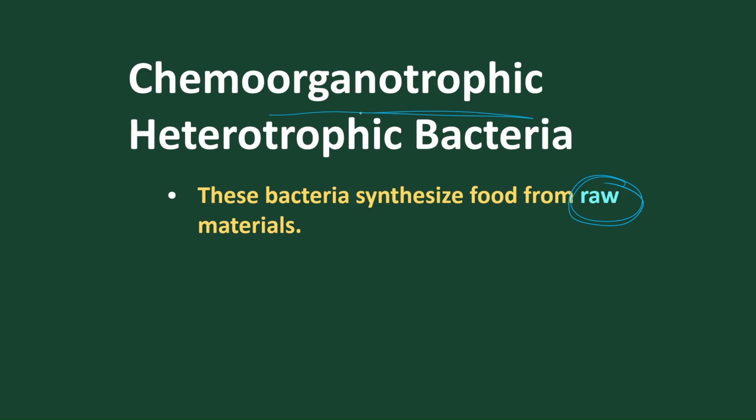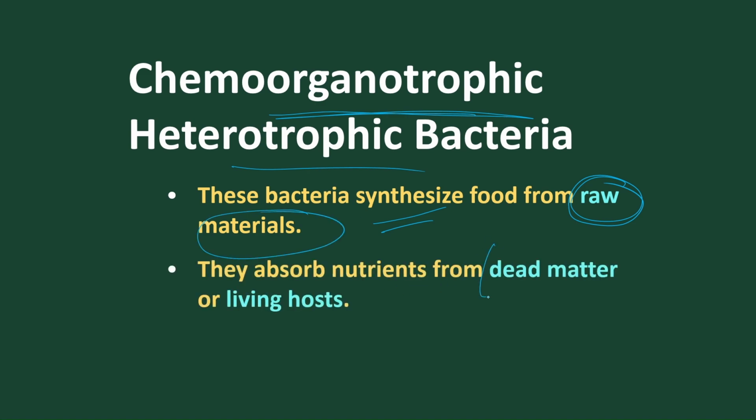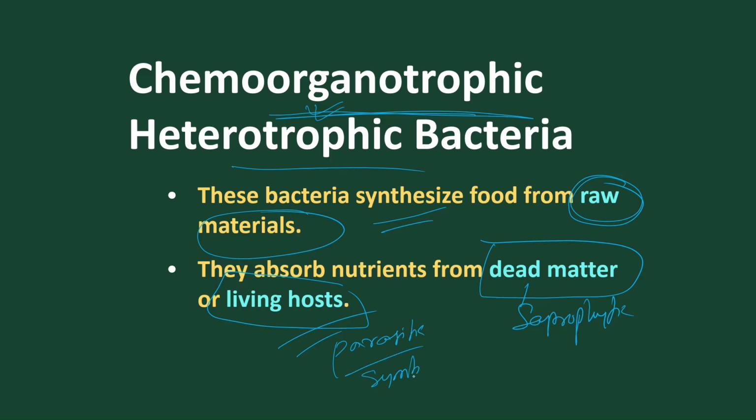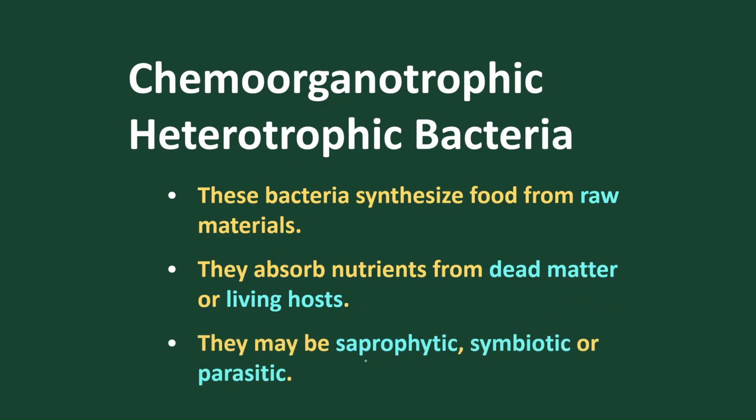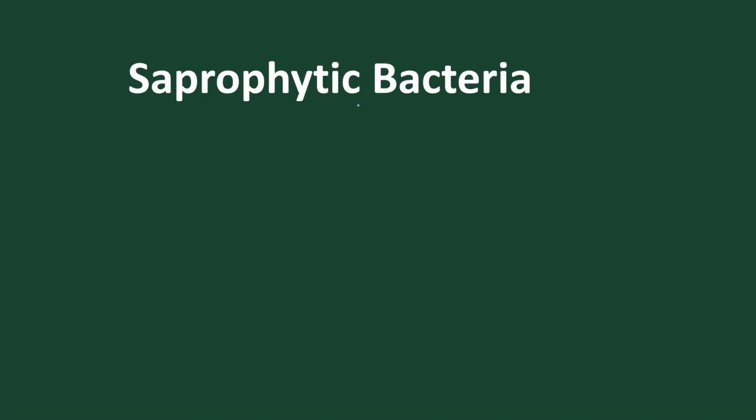Chemoorganotropic heterotropic bacteria synthesize food from raw materials. They absorb nutrients from dead matter or from a living host. So this includes organic matter. It may be saprophytic or saprobiotic, or parasitic, or symbiotic. Accordingly, saprophytic is for dead matter, symbiotic for mutual benefit, and parasitic extracts from living organic matter. Got it? This is called chemoorganotropic heterotrophic bacteria.